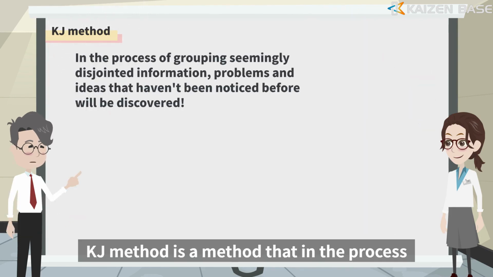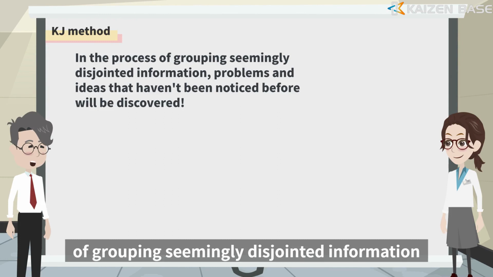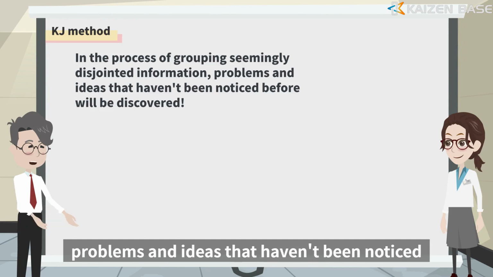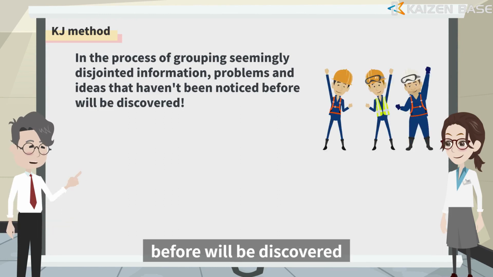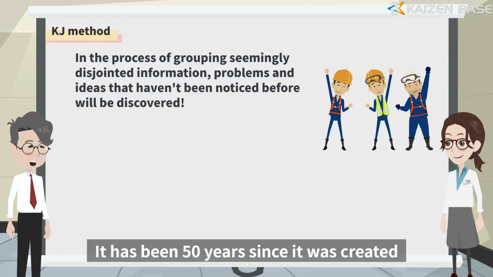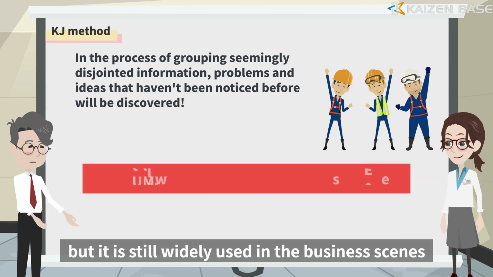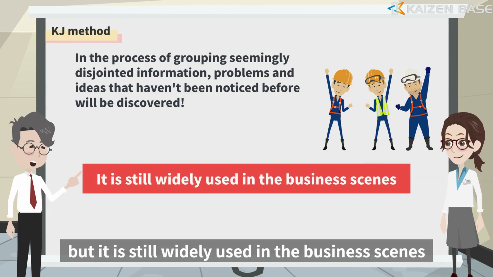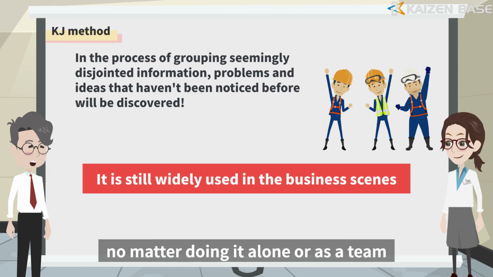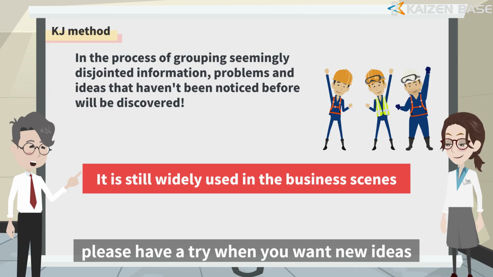KJ method is a method in which, in the process of grouping seemingly disjointed information, problems and ideas that haven't been noticed before will be discovered. It has been 50 years since it was created, but it is still widely used in business scenes. It will have good effects whether doing it alone or as a team. Please have a try when you want new ideas.